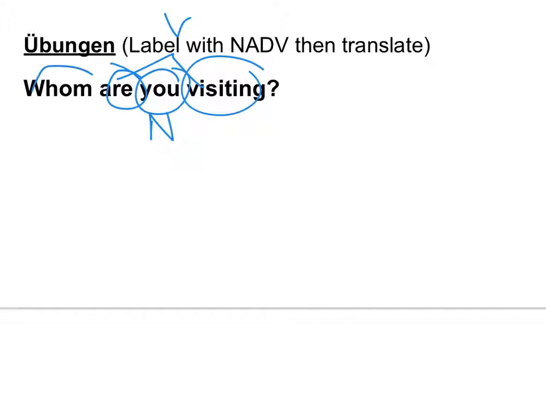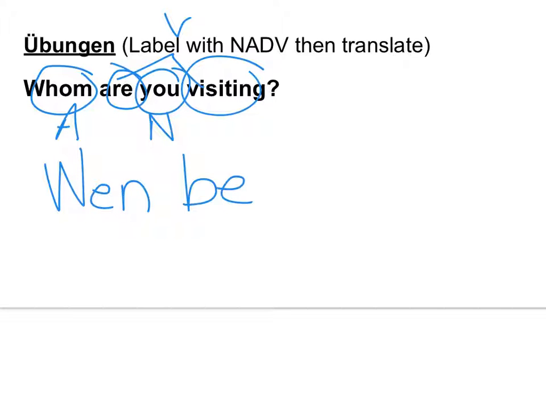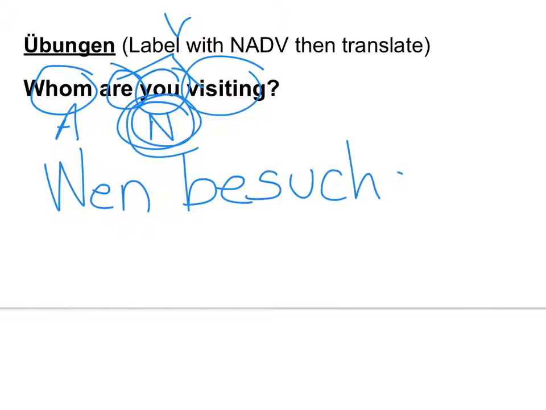So this is accusative. Let's do our sentence. What's your first word going to be? Wen. Yep. The sind is part of the visiting, so don't separate them. What's the verb to visit? Besuchen. Remember the besuchen? So it's besuchen. How are we going to conjugate it? You always conjugate for your main subject. Always. Wen besuchst, and then du.